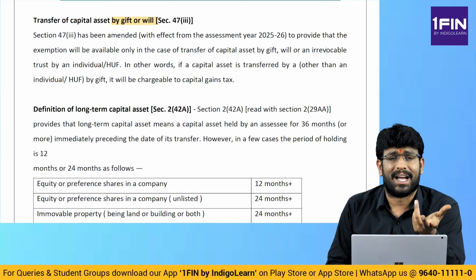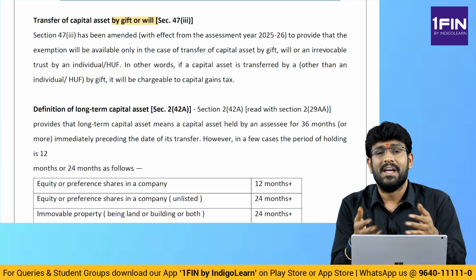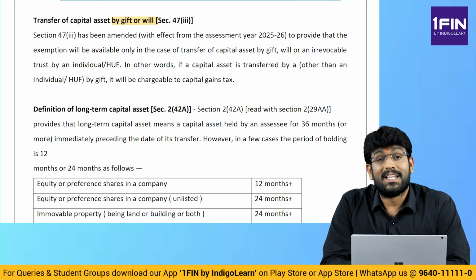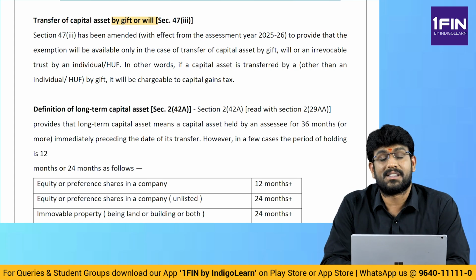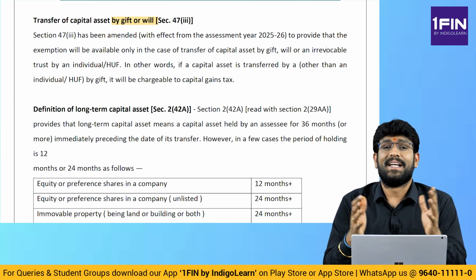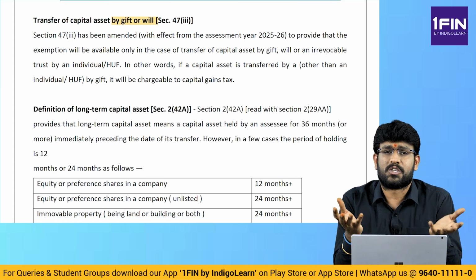Section 47, we know, covers transactions which are not regarded as transfer. That means for these transactions there is no question of capital gains tax. A small clarification has been given that this concept of transfer of capital asset by gift or will is applicable only when it is given by an individual or HUF, because that is where there is a concept of natural love and affection of gift.